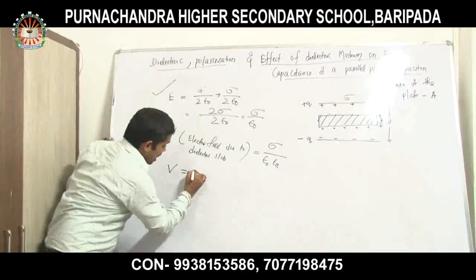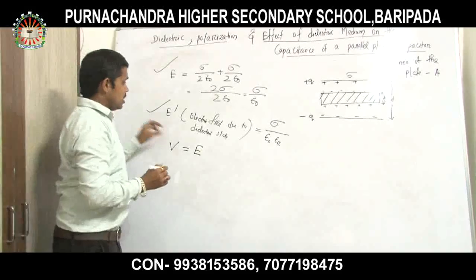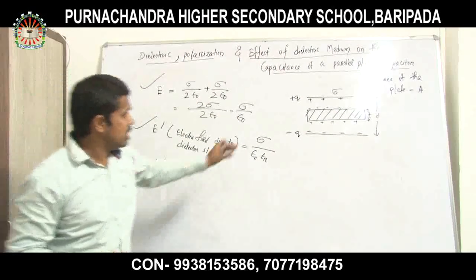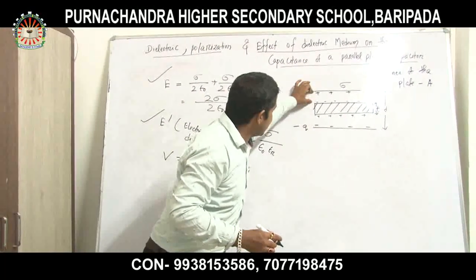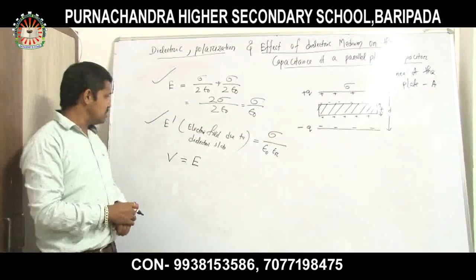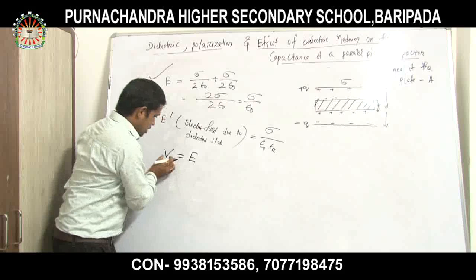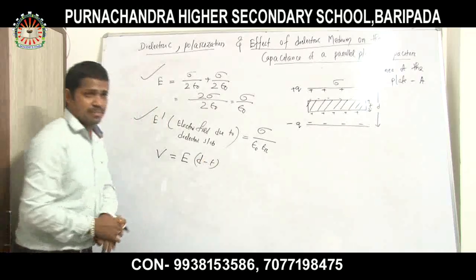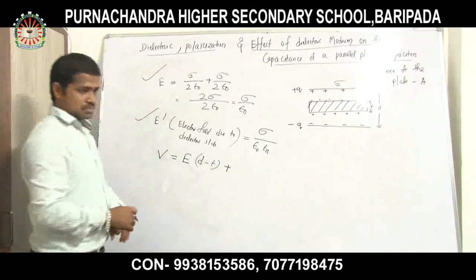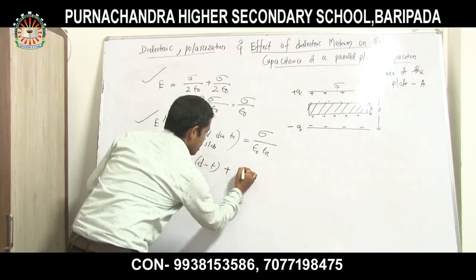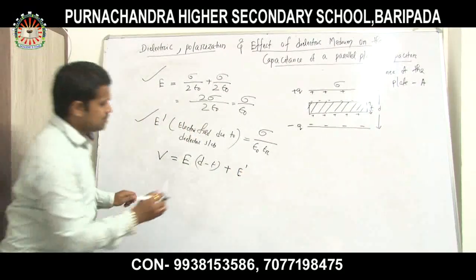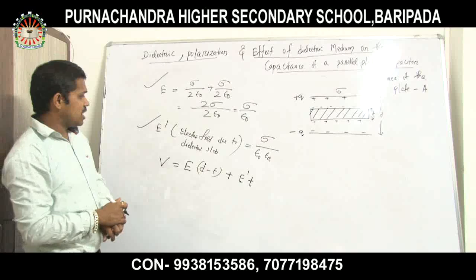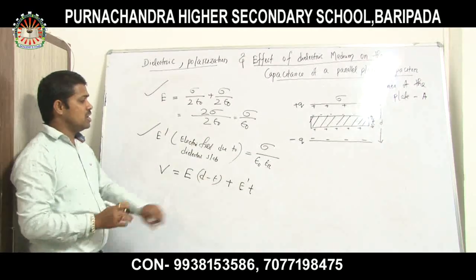Now V is equal to E times the distance. Look here, the space in between these, if this is T and this is D, then the gap becomes D minus T. So V is equal to E into D minus T, then plus E dash. For E dash, the distance traveled by the electric field is T.